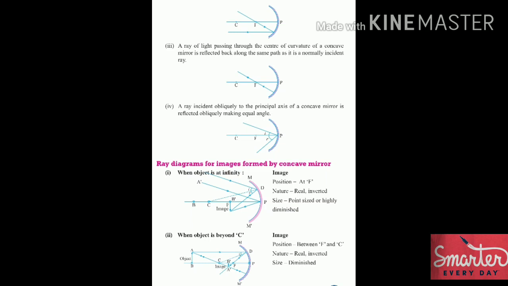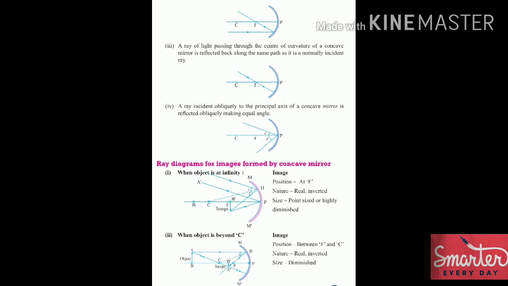The second ray diagram states when the object is beyond center of curvature. When we place the object ahead of center of curvature, then the position of the image will be between focus and center of curvature. The nature of the image will be real and inverted. Size will be diminished, not very small, but yeah, small.